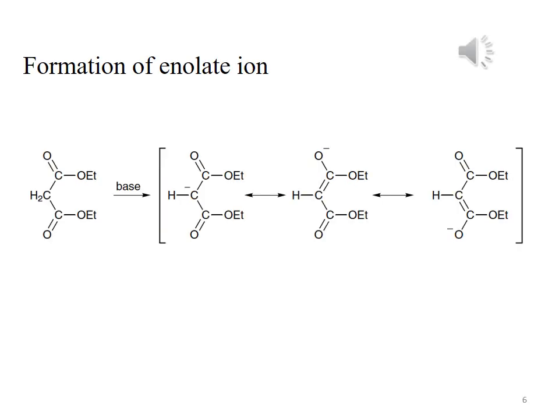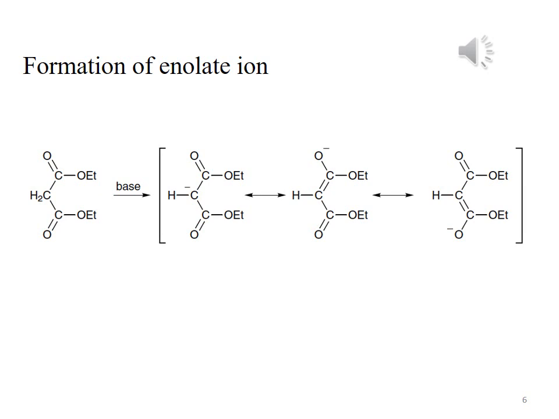In this slide we will learn how the enolate is formed and how it is stabilized. From the left side, this is diethyl malonate, malonic ester. CH2 is attached with the ester group on both sides. The carbon of the CH2 is the alpha carbon that is next to the carbonyl carbon. So the hydrogens attached to this alpha carbon are the alpha hydrogens. This CH2 is attached on both sides with the ester group.